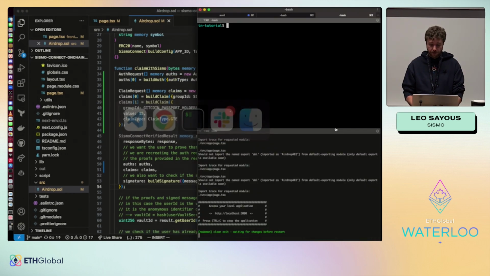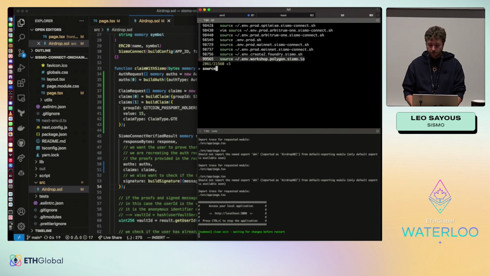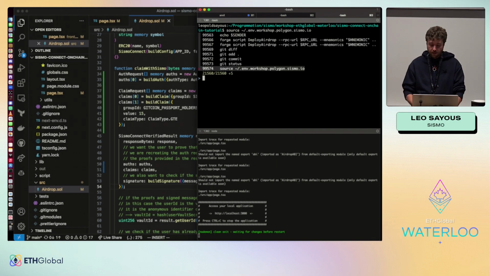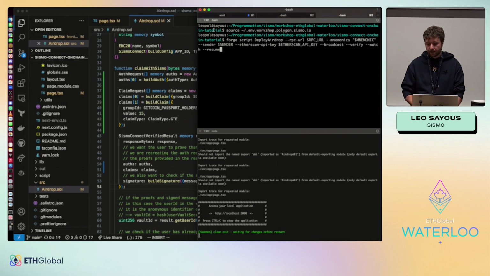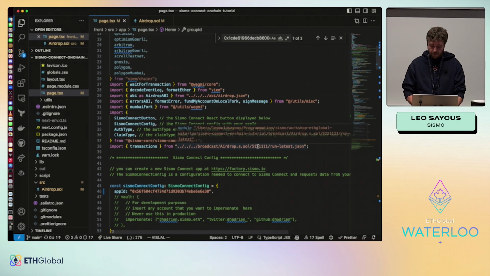Okay, now let's deploy. So in the tutorial, we have all the steps for you to deploy. I have already set up a mnemonic here to gain some time. We are using Foundry, so we just have to do a forge script deploy airdrop. We have our RPC already set up. We are going to send it and to verify it. So let's go. During the time it's deploying, I will change here the address.